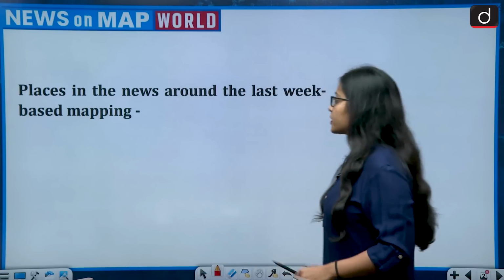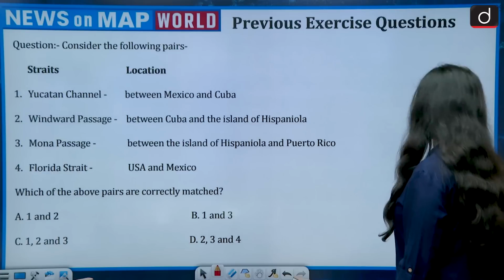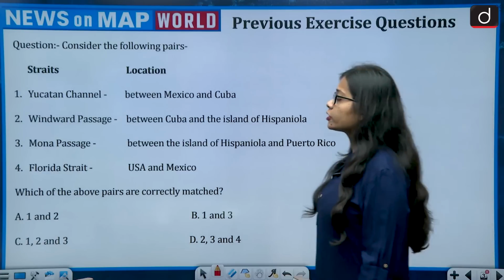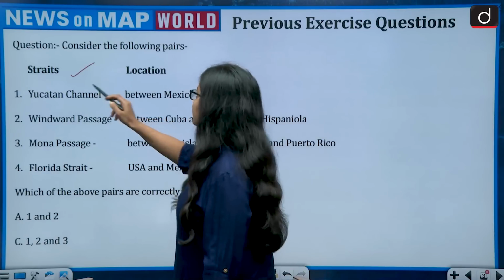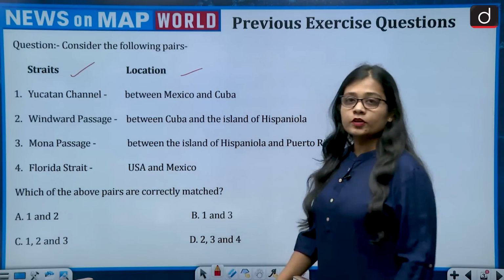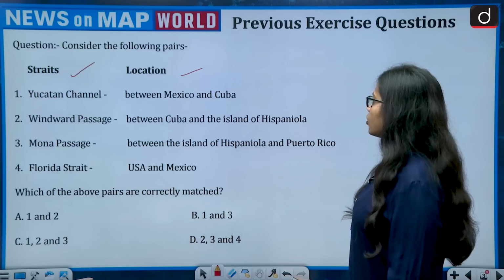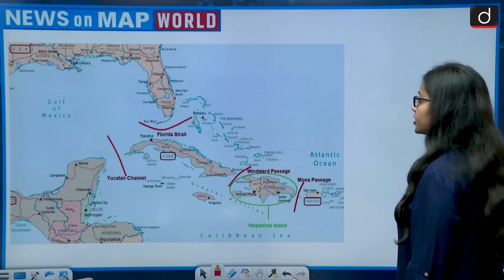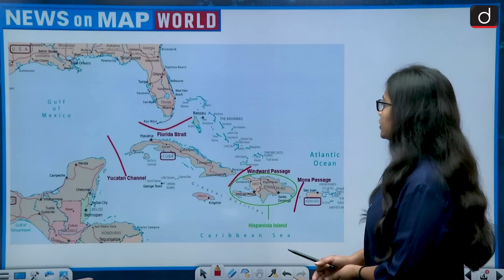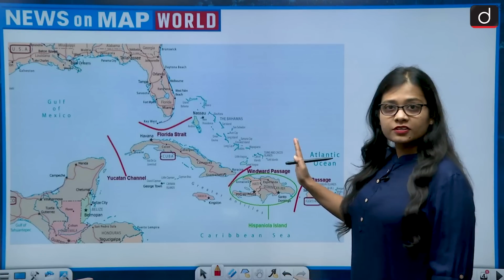So first of all, let's begin with the previous practice question, and that was: consider the following pairs, on one side straits and on one side its location. So first was Yucatan Channel. Location is between Mexico and Cuba. So let us first see this. So Yucatan Channel. First of all, let's see where this channel is located.